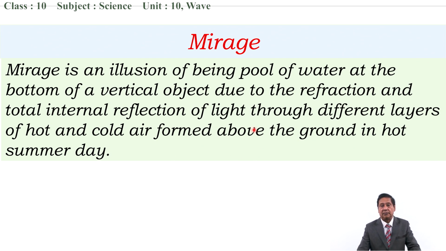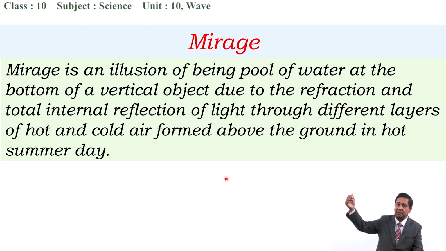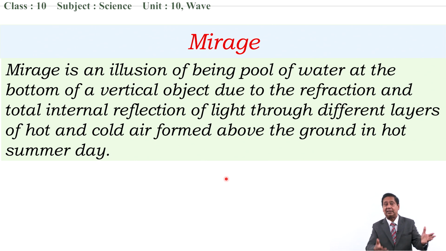This is mirage. Now if you are told to describe it, I described just before this. Light when it comes from the tree in the downward direction enters from denser to rarer medium and bends away from normal, and in every layer the angle of incidence goes on increasing, and a condition comes when total internal reflection takes place. Again it enters from rarer to denser medium and bends towards normal, and when it comes to our eye, then an impression of a pool of water appears over there where the tree forms an inverted image. This is mirage. This way we can explain with the help of a diagram also.